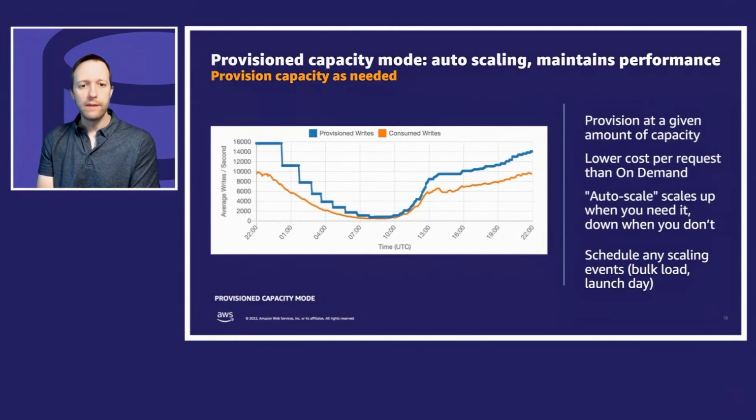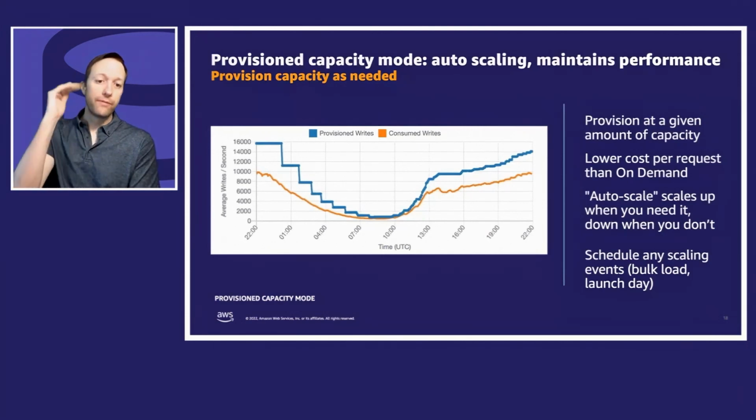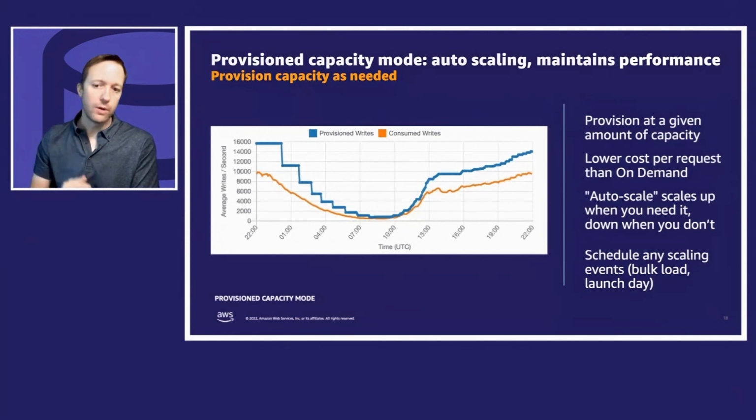And so if you have a sense of your usage pattern, or if your usage pattern is more like a wave, use provision capacity. If it's spiky and you say, I might go from very little traffic to very high traffic because I'm going to do a bulk load, well, you have the choice. You can be on-demand, or you can provision yourself dynamically and say, provision big right now. I know right now I'm doing a load. I know right now I'm doing a launch day. You can give the database some notice that that traffic is coming.